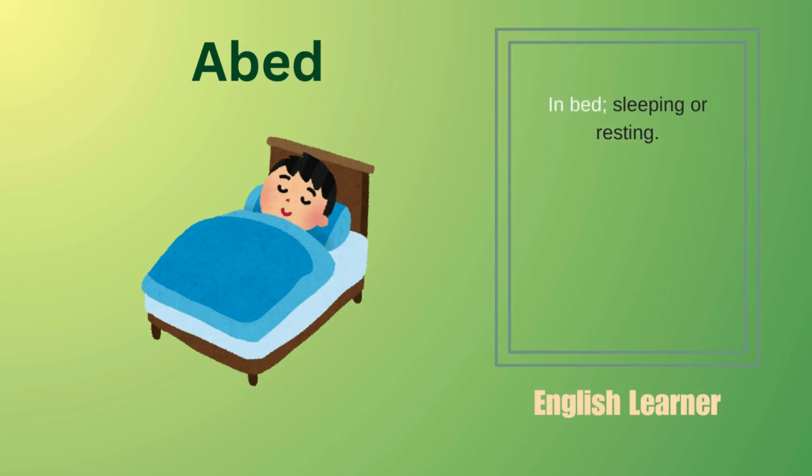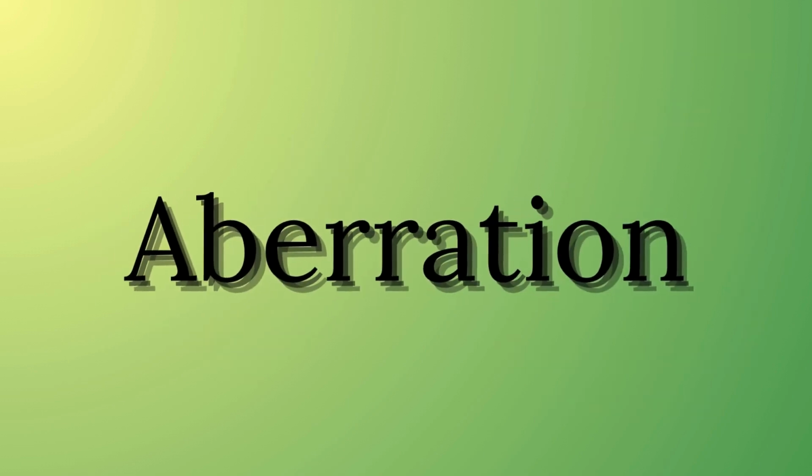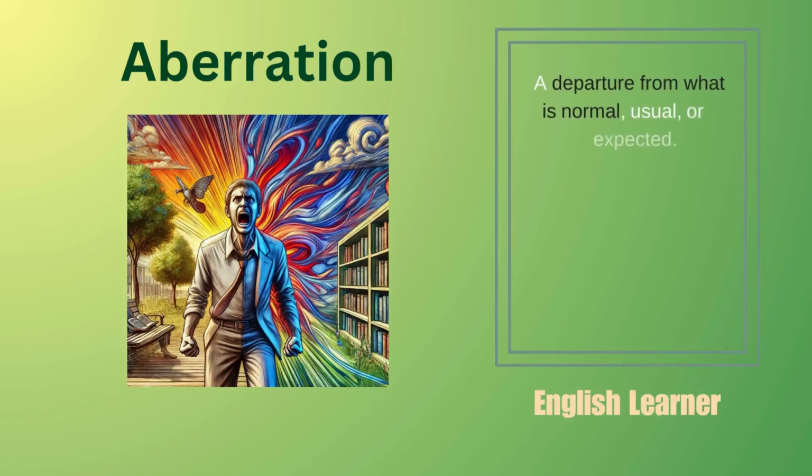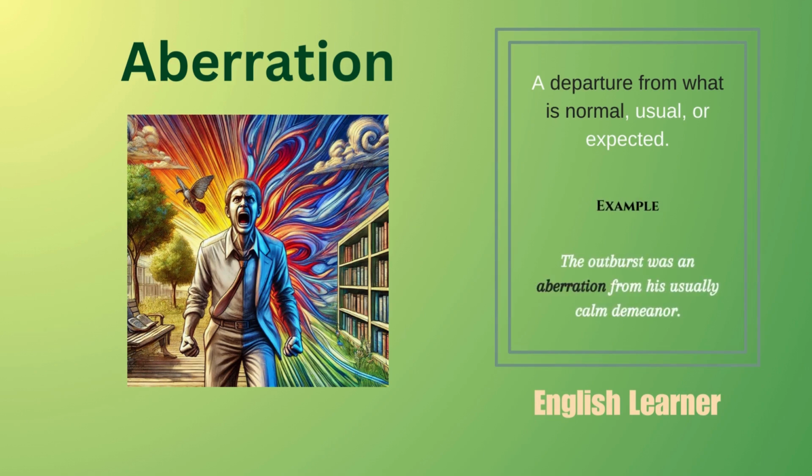Abed. In bed, sleeping or resting. Example. He was still abed when the phone rang. Aberration. A departure from what is normal, usual, or expected. Example. The outburst was an aberration from his usually calm demeanor.